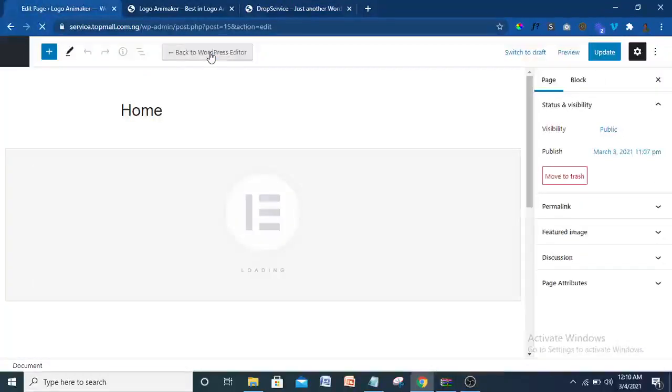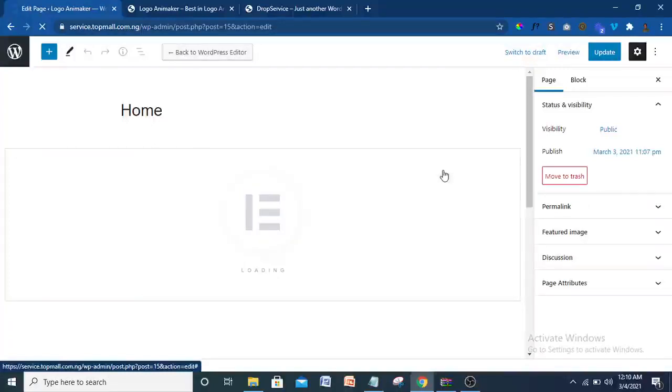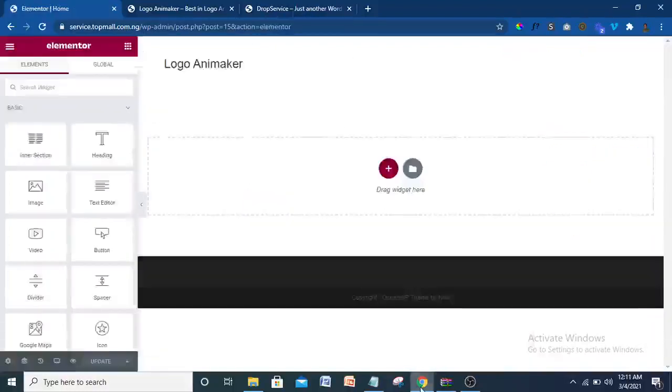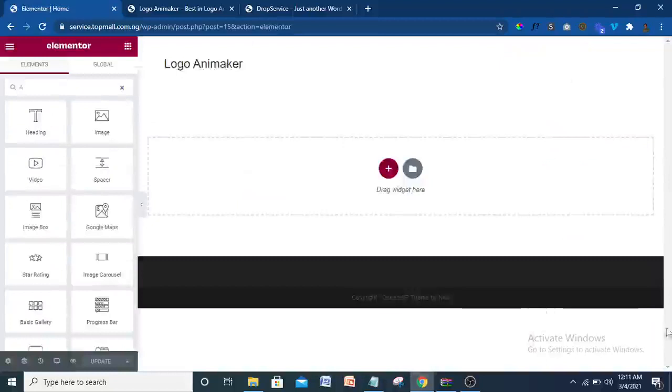It's going to begin to load. Elementor is the best free page builder, although it has a premium version. But we're going to use the free one here to create this website. Elementor is the best and most widely used page builder in WordPress. So it's loading. Let's wait for that to fully load. So we are in our Elementor page builder. We are in already here. Okay, so let's get started, ladies and gentlemen.